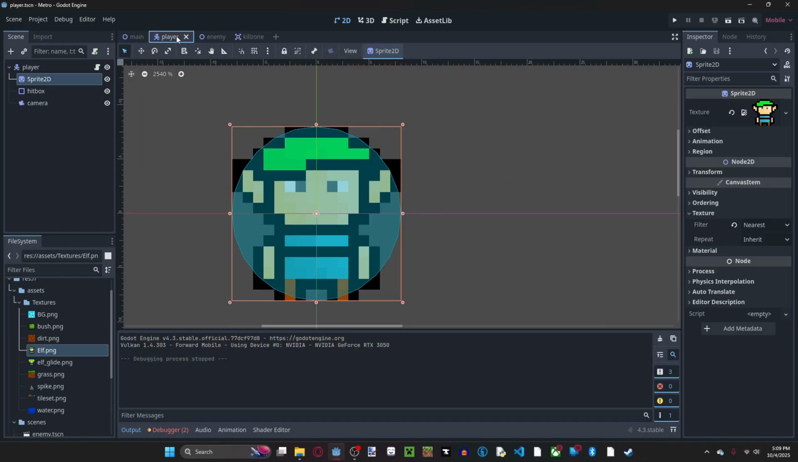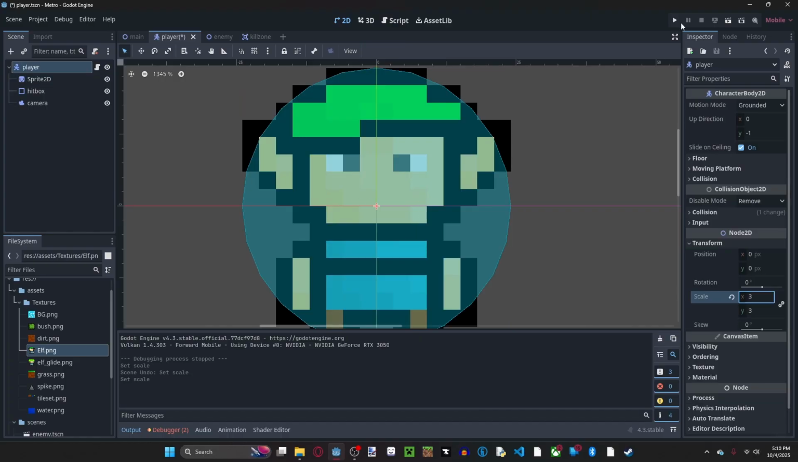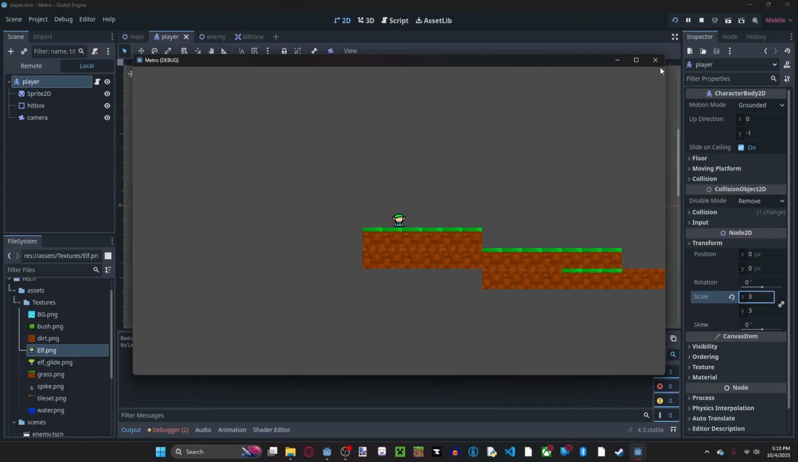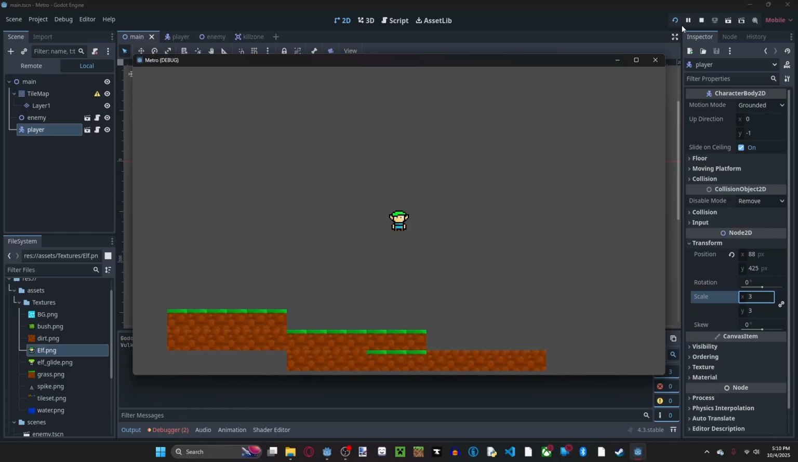We did need to change the scale of it to probably like 3, if I'm being honest. 3 is probably good. Sorry, why didn't it work? Hold on one second. Yeah, there we go, 3. So we have 3 as our scale now.